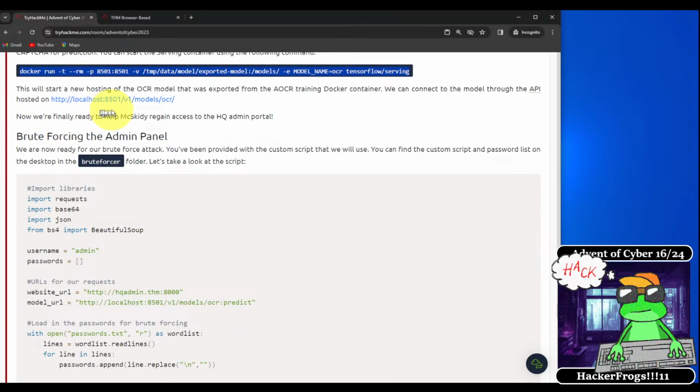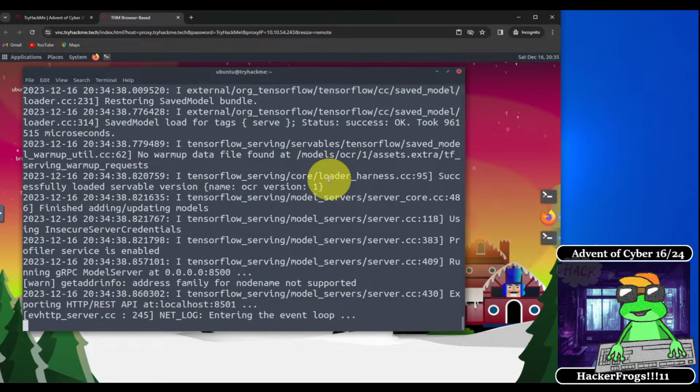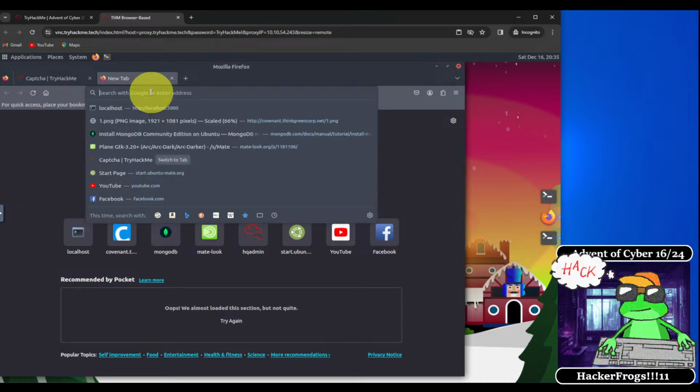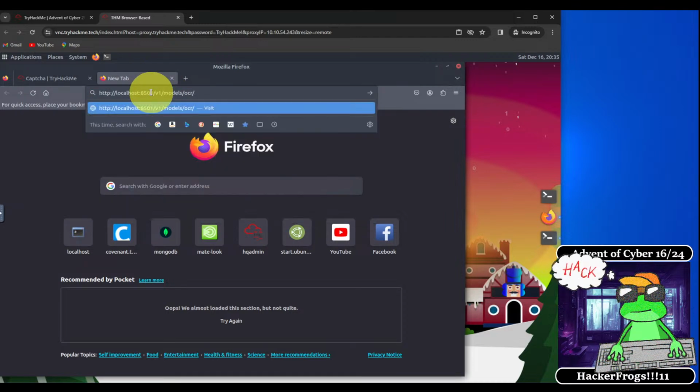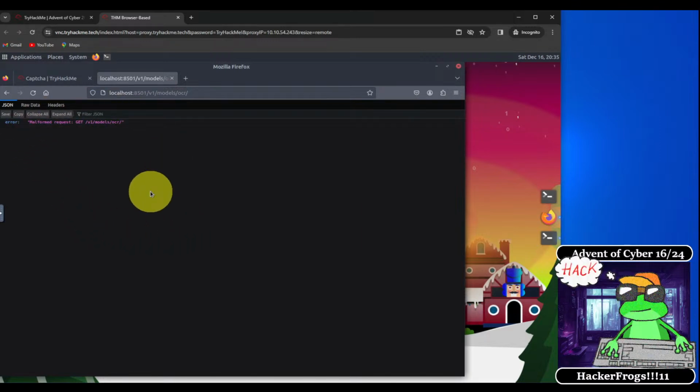This will start a new hosting of the OCR model that was exported from the AOCR training Docker container. We can connect to the model through the API hosted on this particular web address. So what we can do is copy this address, and then go to our Firefox web browser, open a new browser tab, and paste in this address. So we see here that this is an API that we can use as part of our brute force attack.